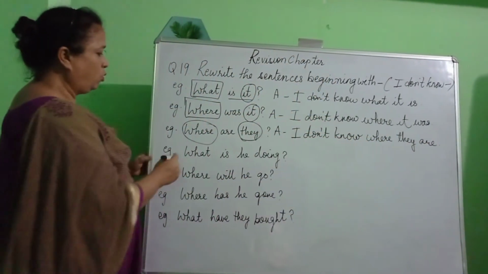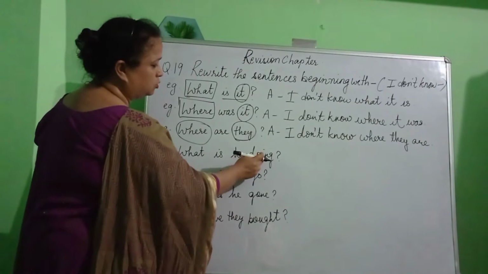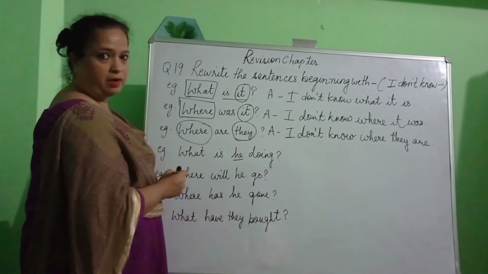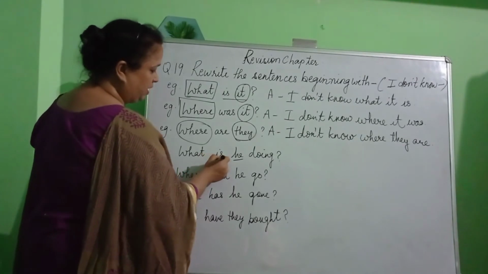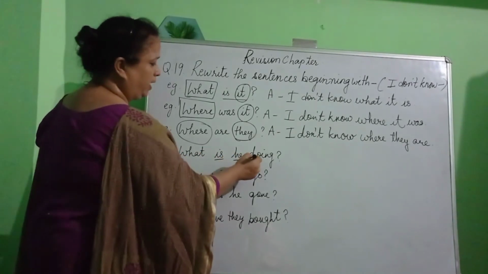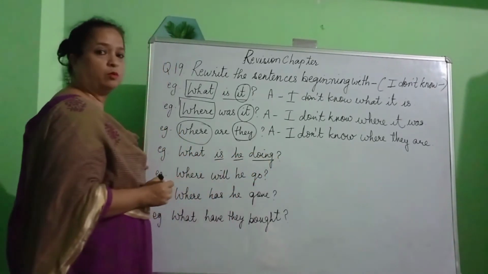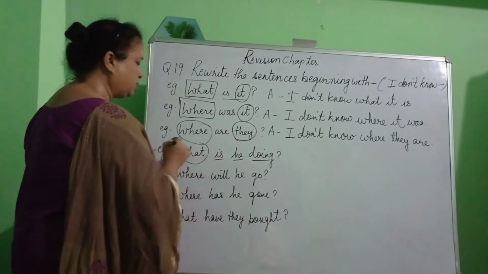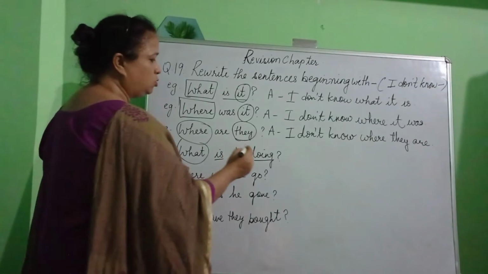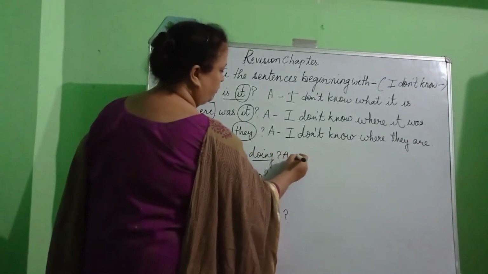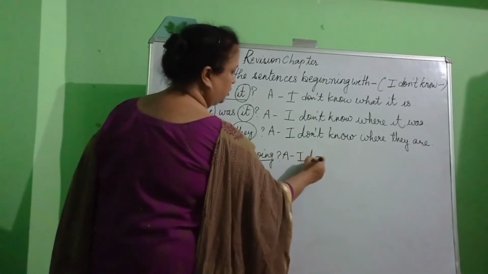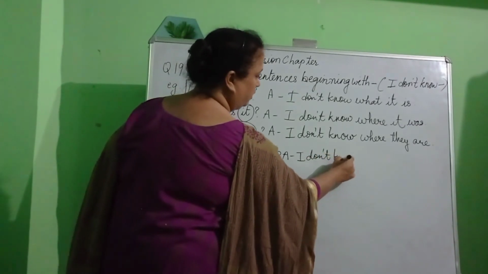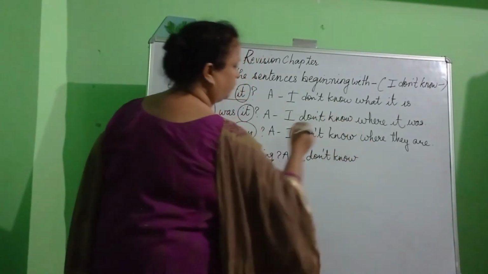Next one, what is he doing? If you have a look children, we have he as the pronoun over here, we have is as the helping verb and doing as the main verb. And what is our question word? The question word is what. So how do we begin our answer? We begin our answer using the words that have been given to us. And what are they? I don't know.